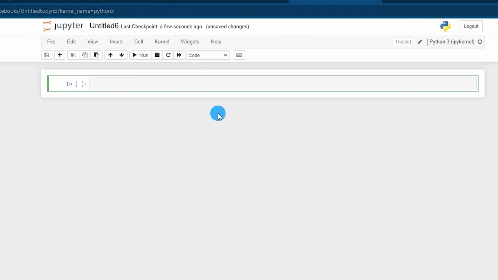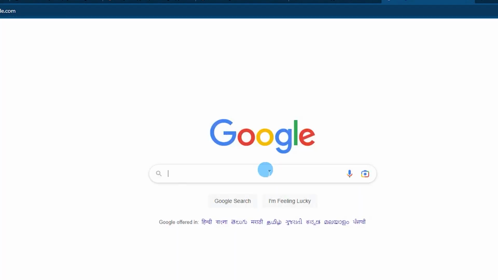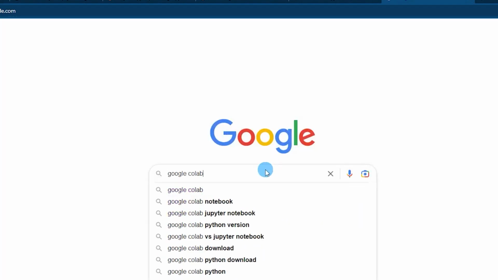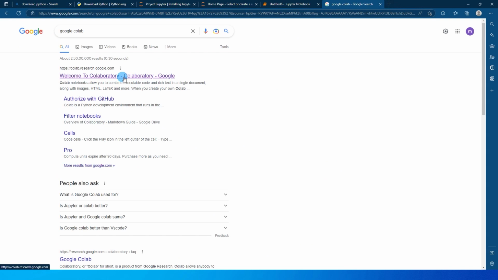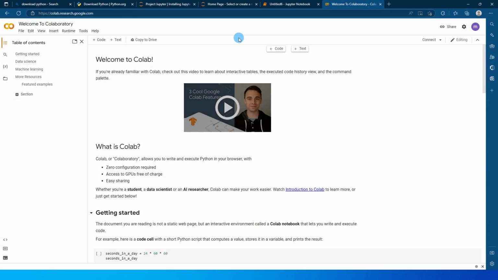And this is our Jupyter notebook. This is one way of creating a Python notebook, and the other way is obviously using Colab. For that, I will go to Google and type in Google Colab. You need to click on the first link over here. It will take you to Google Colab, and you will have to log in through your Gmail account. And this is the first screen that you will see.